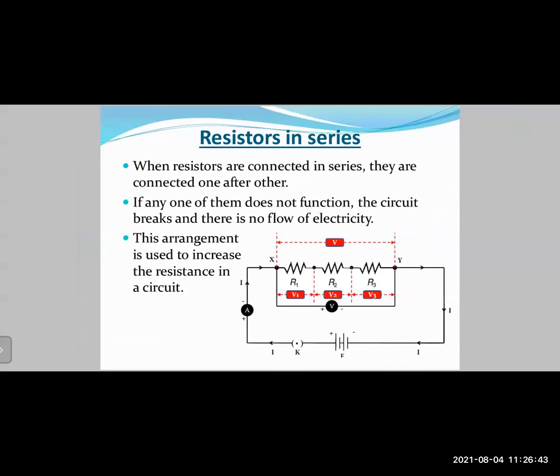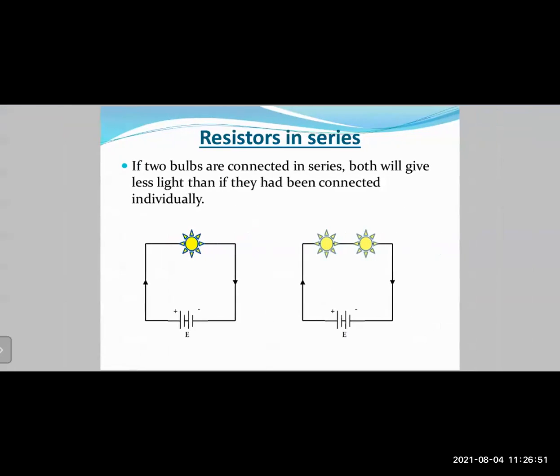When resistors are connected in series, they are connected one after the other. If any of them does not function, the circuit breaks and there is no flow of electricity. This arrangement is used to increase the resistance in the circuit. We had seen from examples of bulbs how series combination affects appliances. If you have only one bulb, it will glow with maximum brightness. But if you attach one more bulb, the voltage will get divided, but the current will remain the same.